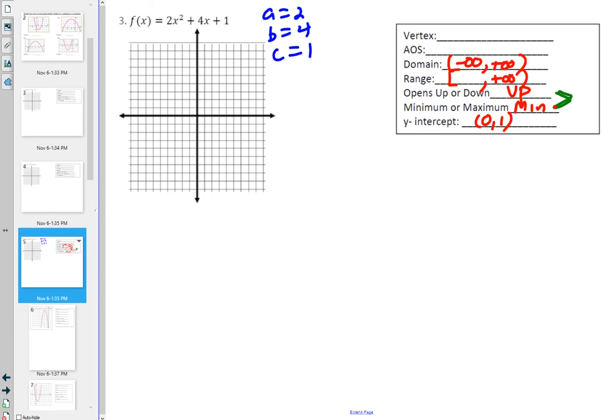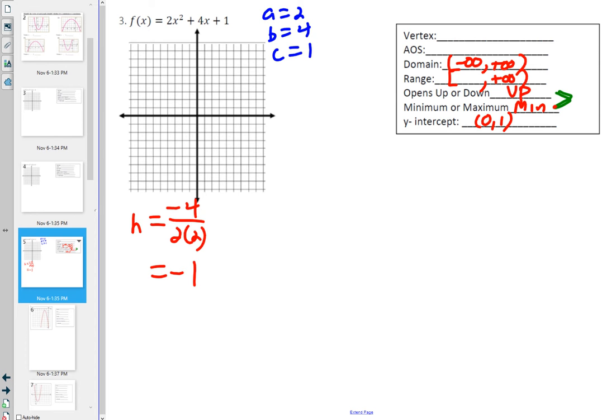So the vertex is going to be at (h, k). What was the formula for finding h? Negative b over 2a. You're going to have to memorize that. So that's negative 4 over 2 times 2, which gives me negative 1. I'm not even saying necessarily that I recommend always going back and forth, but I'm just trying to take a different approach to see if something will click for you.